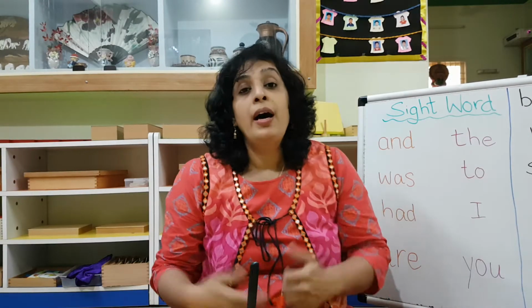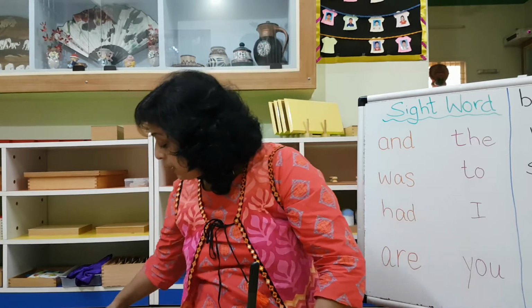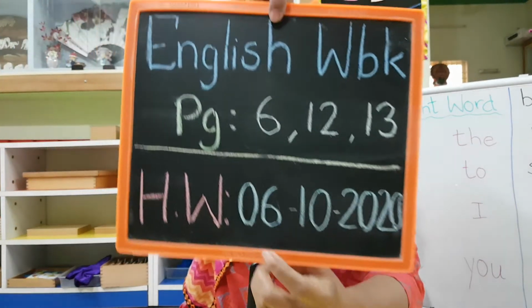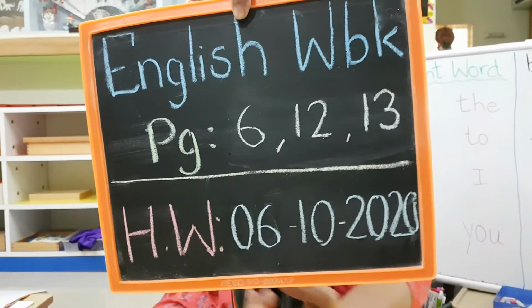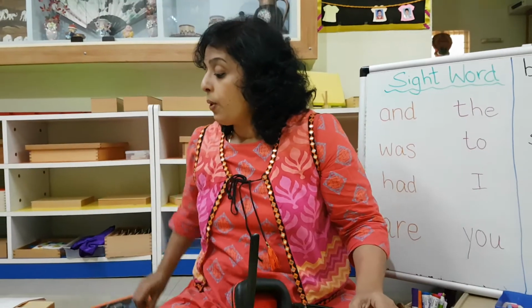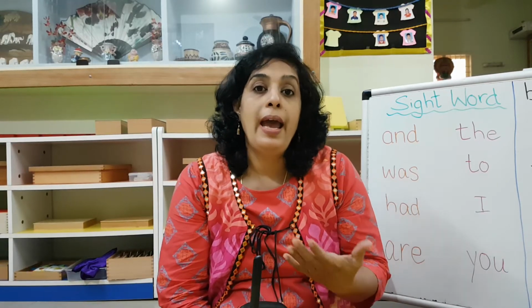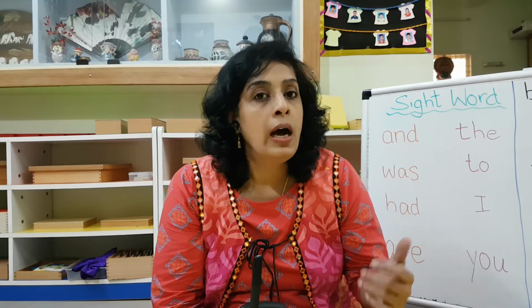First, let's do our homework, that is for tomorrow, which is dated 6/10. Notice the date. I have written 06. 6/10/2020. Now, what is it there you have? So far you have been writing A words, E words, I words, O words, U words, and you have done the assessment of all these words, right?